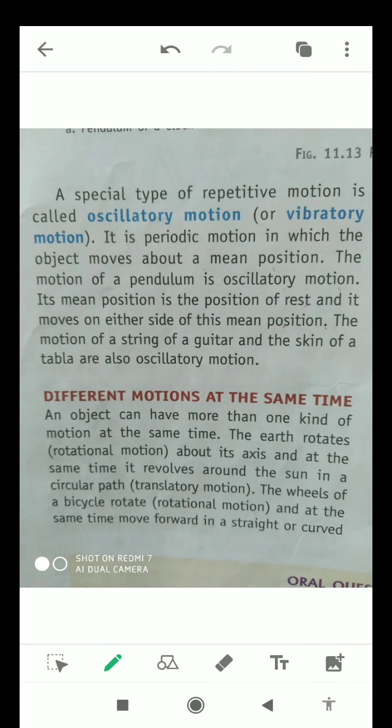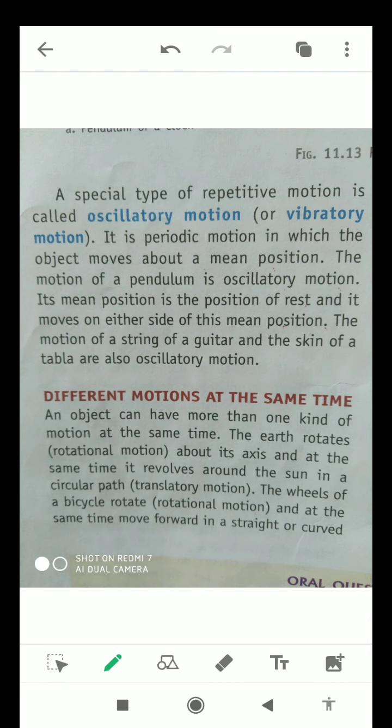Now I will tell you about another type of motion, that is oscillatory or vibratory motion. A special type of repetitive motion is called oscillatory motion or vibratory motion, or we can also call it a to and fro motion. It is a periodic motion in which the object moves about a mean position. The motion of a pendulum is oscillatory motion.